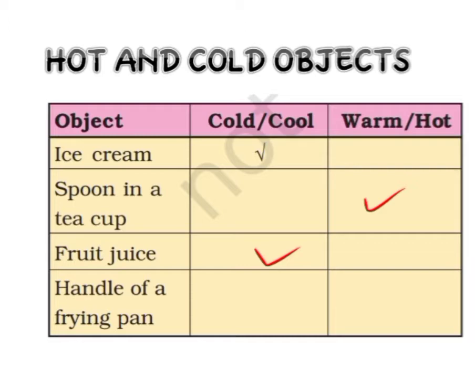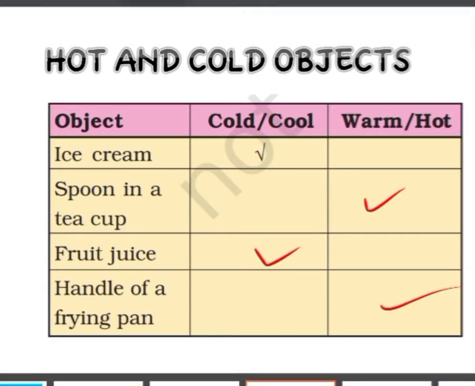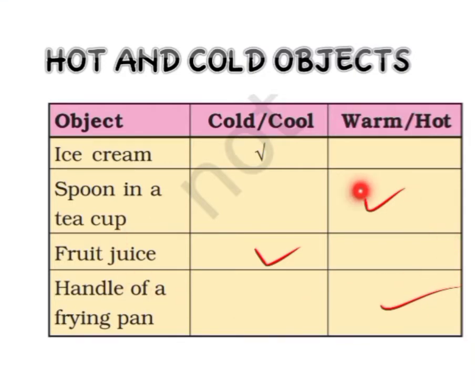Okay? Now the handle of a frying pan. If you take a frying pan that is over the gas, and if you touch the handle of the frying pan, how will you feel? You will feel very hot in your hand. Okay, so we have come to know that different objects feel different.